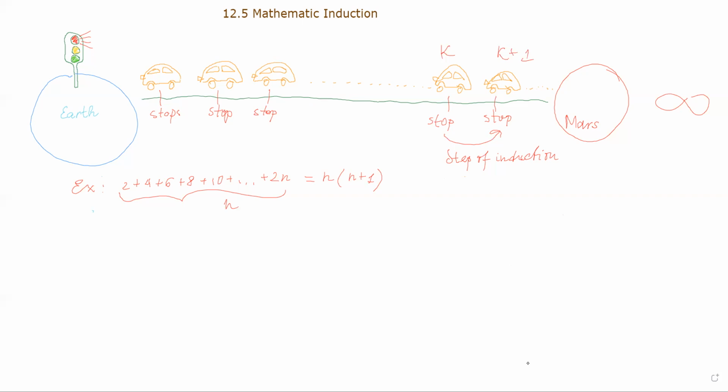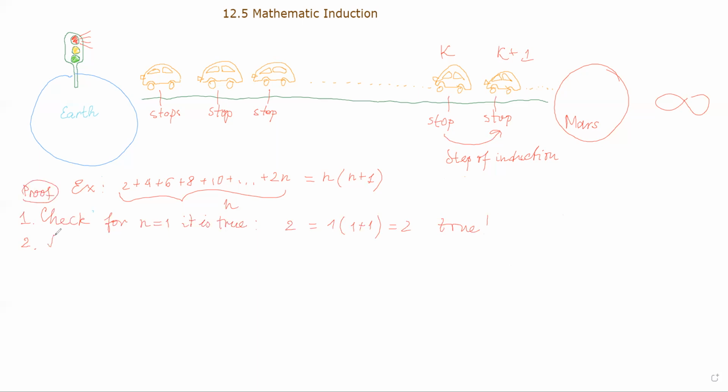So first I'm going to check that for n equals 1, it is true. Well, we kind of already checked it, but just to make sure. n equals 1 means that there's one number here, right? And n equals 1 here, it's 1 plus 1. Well, obviously this side is 2, and that's true. Now, that's going to be number 1. Number 2, I'm going to, by the way, label it as a proof.